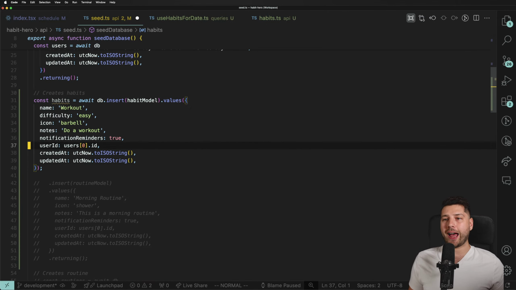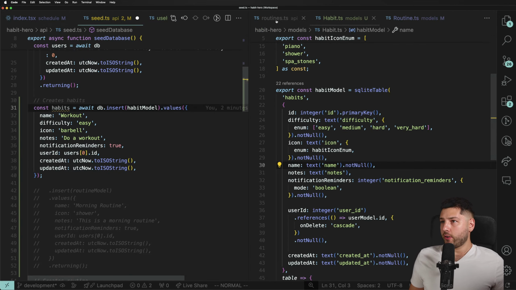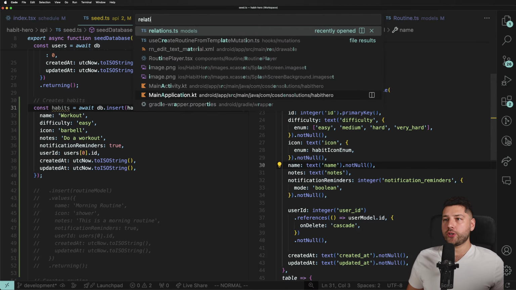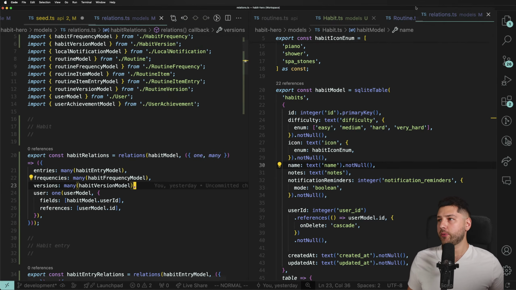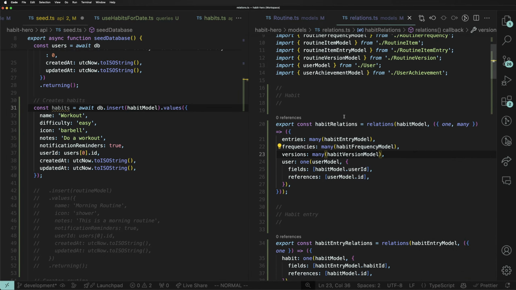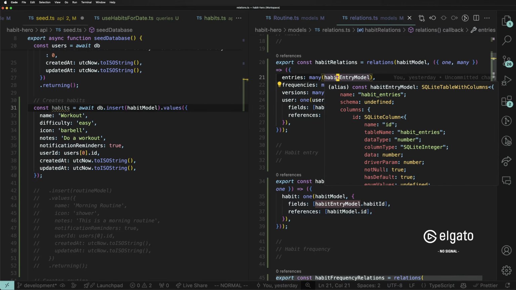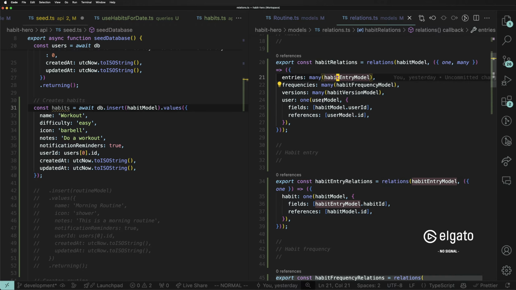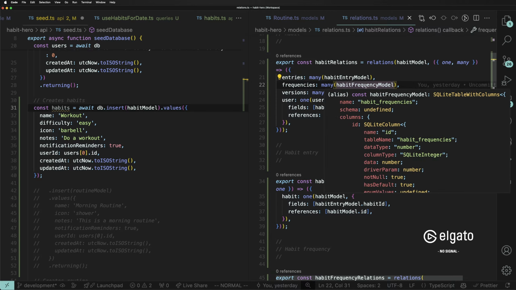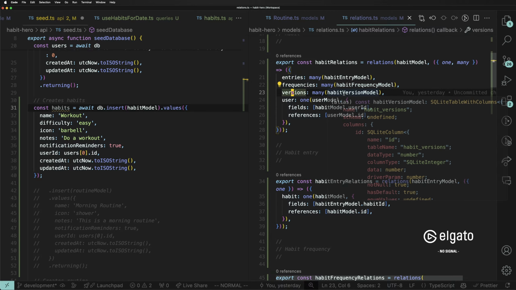So we created here the habits. Do we need to do anything with the habits? Yes, we do, because if I go here to relations, so let's put the relations over here on the right. So the habit has a couple of relations. It has a many-to-one relation to the entries. So that's the habit entry model. When you actually write an entry on a specific date for a habit, it's going to create an entry model for that habit. So that needs a relation, but we're not going to need that in the seed function. So that's fine. We have the, oh, this is interesting. We have the frequencies, which is the habit frequency model, and then the versions, the habit version model.